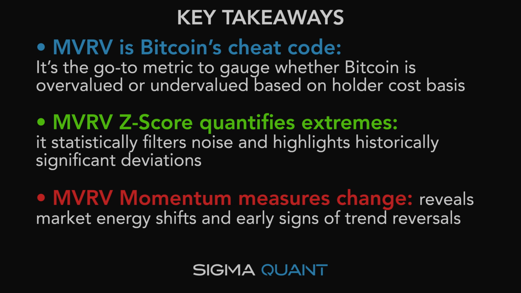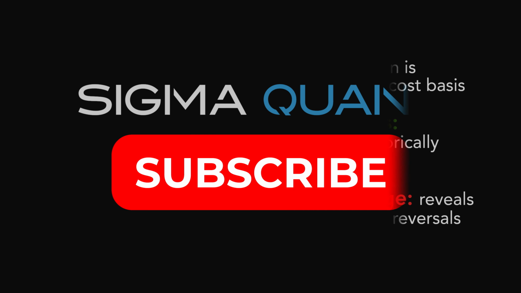Momentum tracks the rate of change in MVRV, showing shifts in market energy like early bull phases or fading rallies. It doesn't predict exact dates, but identifies zones of greed, fear, accumulation, and capitulation. MVRV is Bitcoin's psychology compass. It turns on-chain data into actionable insights on market sentiment and valuation. That's why it's Bitcoin's most powerful on-chain metric.